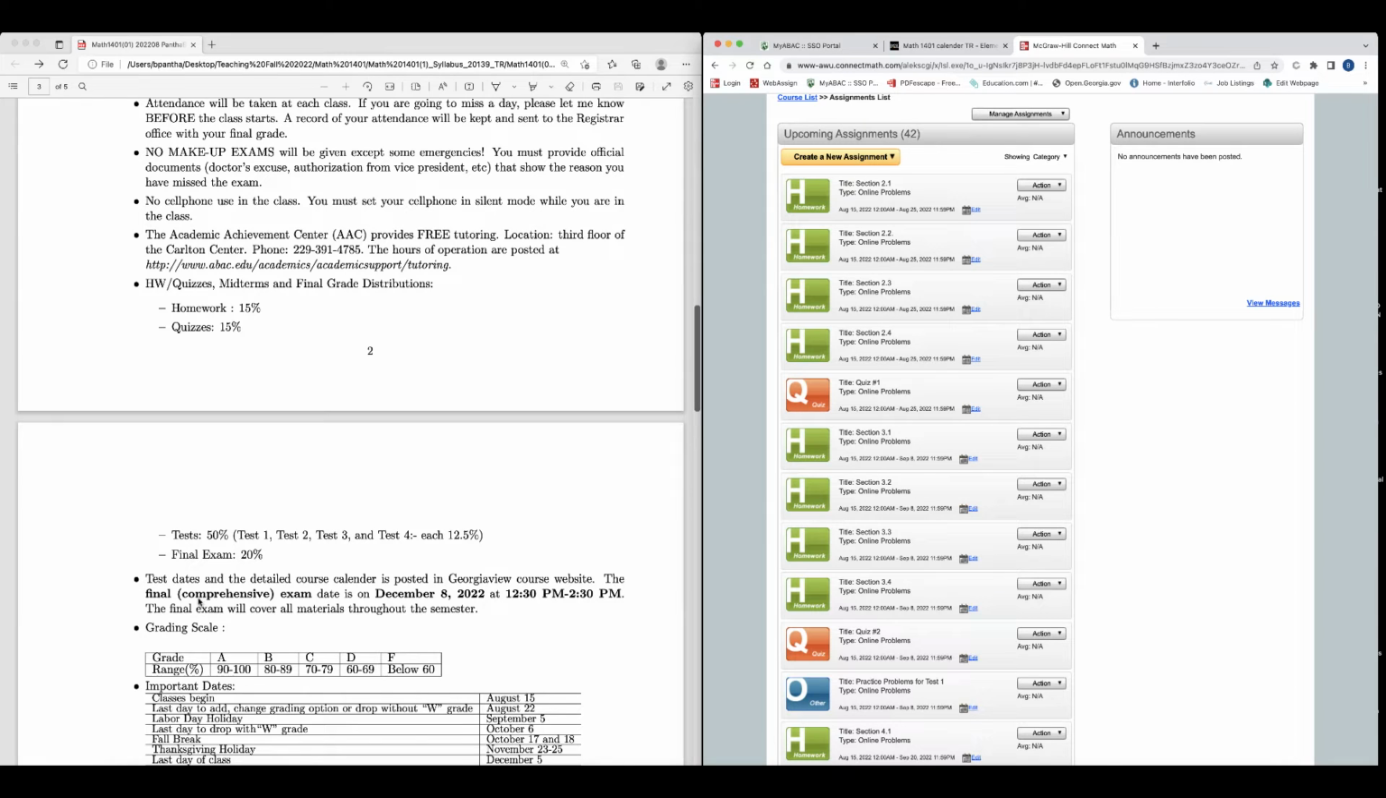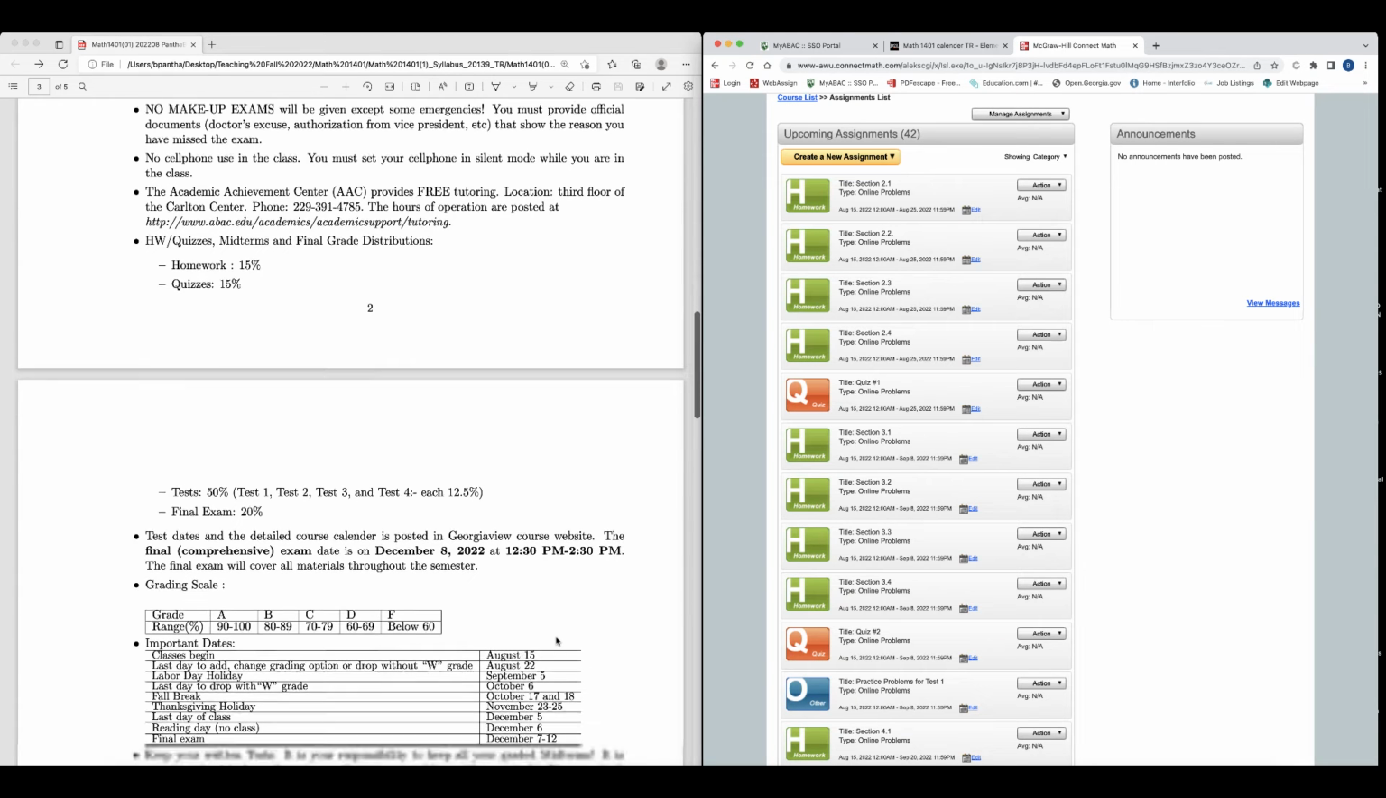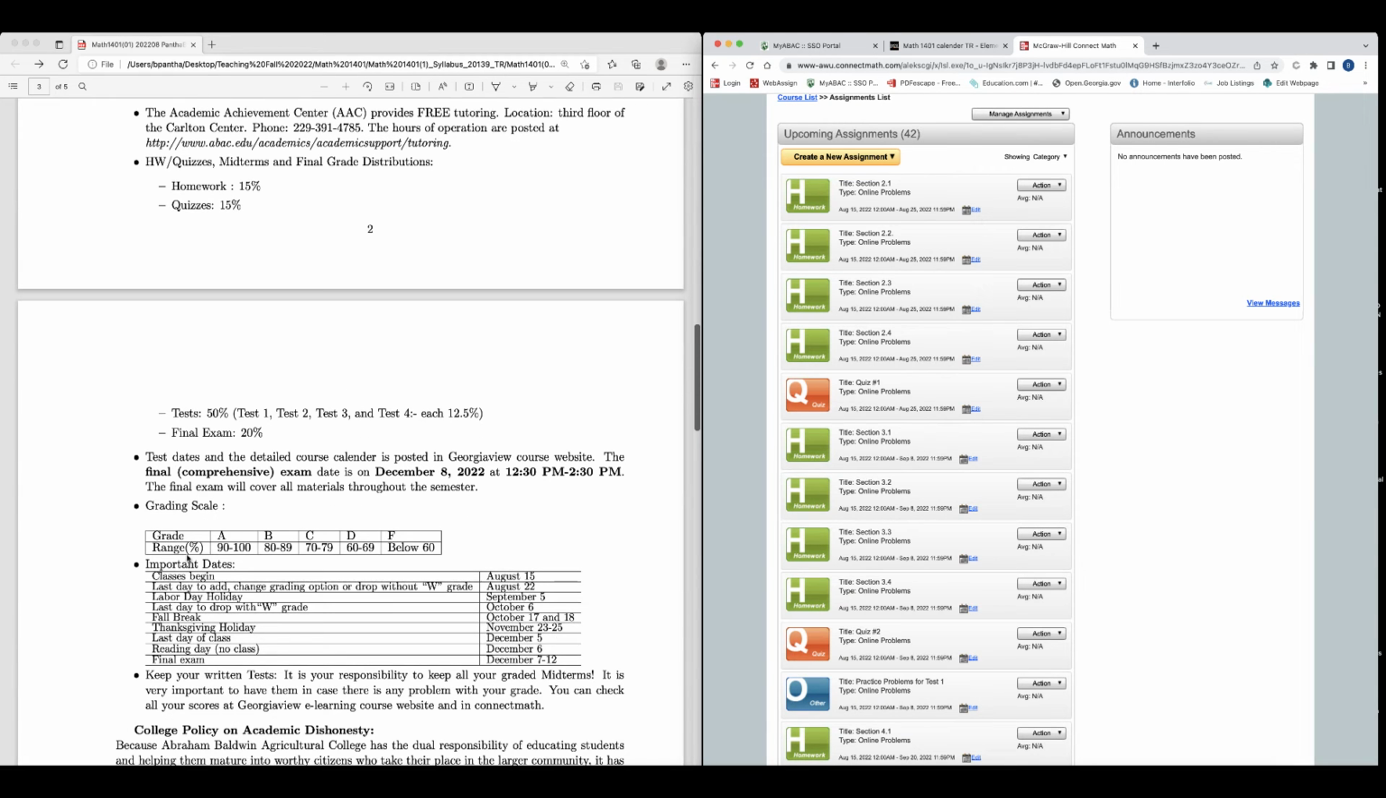Okay, the test dates and the detailed course calendar are posted on the Georgia View course website. The final comprehensive exam date is December 8, 2022 between 12:30 and 2:30 p.m. The final exam will cover all materials throughout the semester, from beginning to end. Between 90 and 100, including 90 and 100, is A, 80 to 89 is B, 70 to 79 is C, and so on.